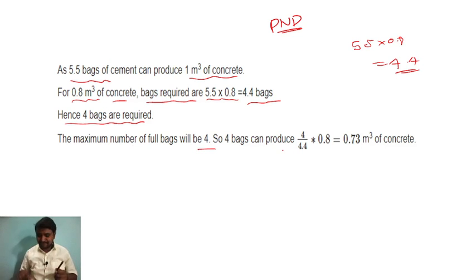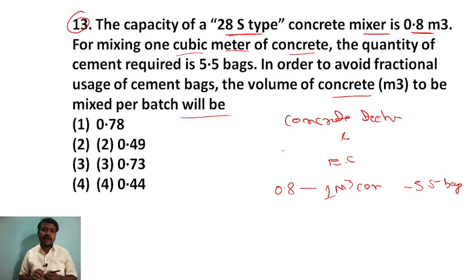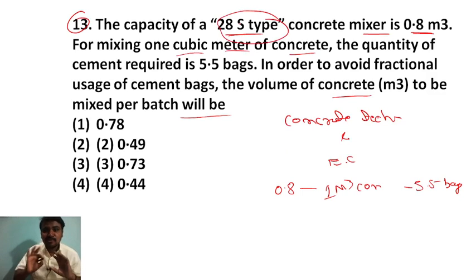Let me understand what they are telling. 28 S type, don't be confused just by seeing this name. Everyone gets tense here. This 28 S type is just the name of the capacity of a concrete mixer. Don't worry. So the mixer is 0.8 meter cube.